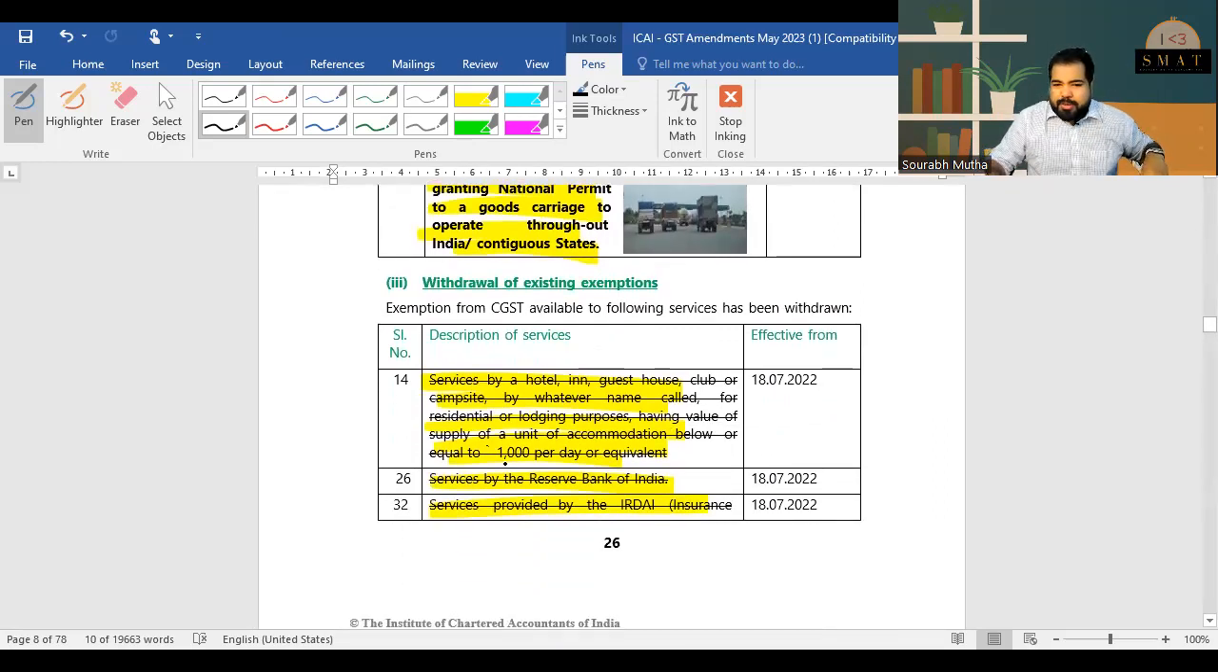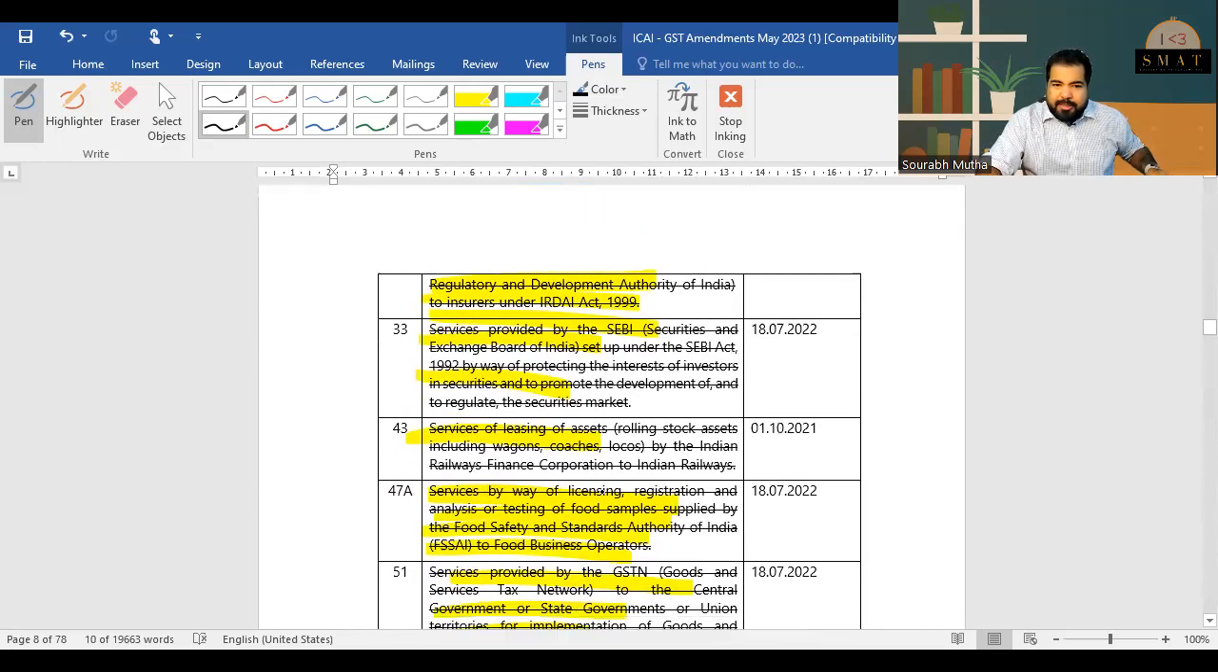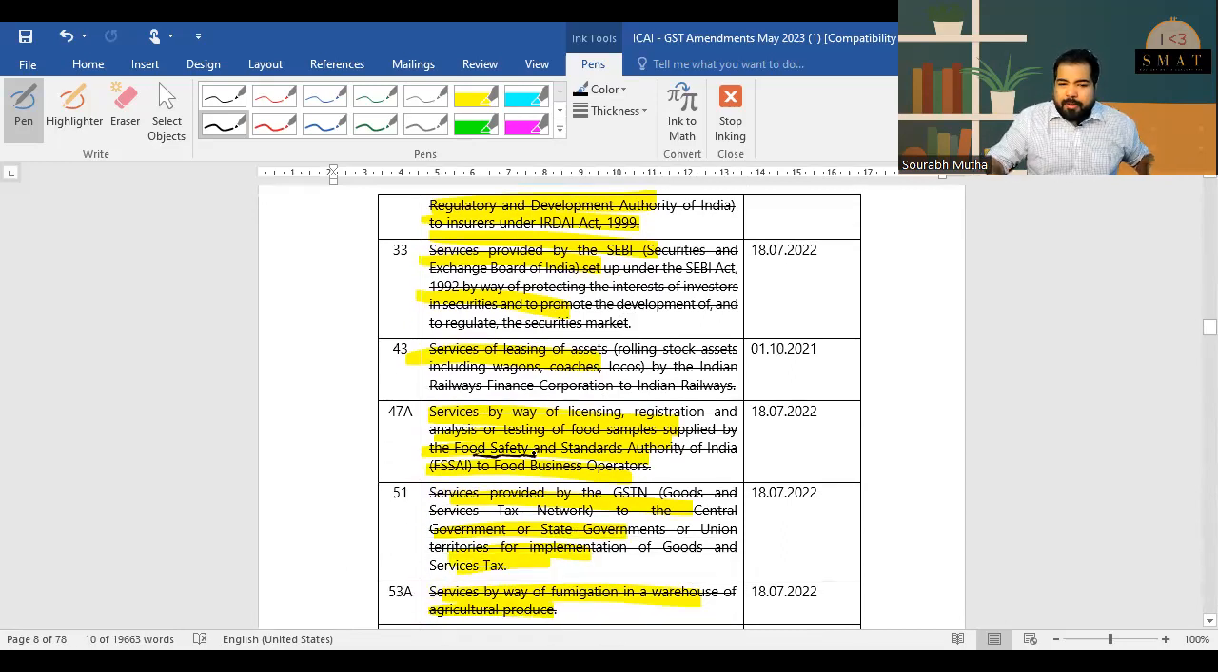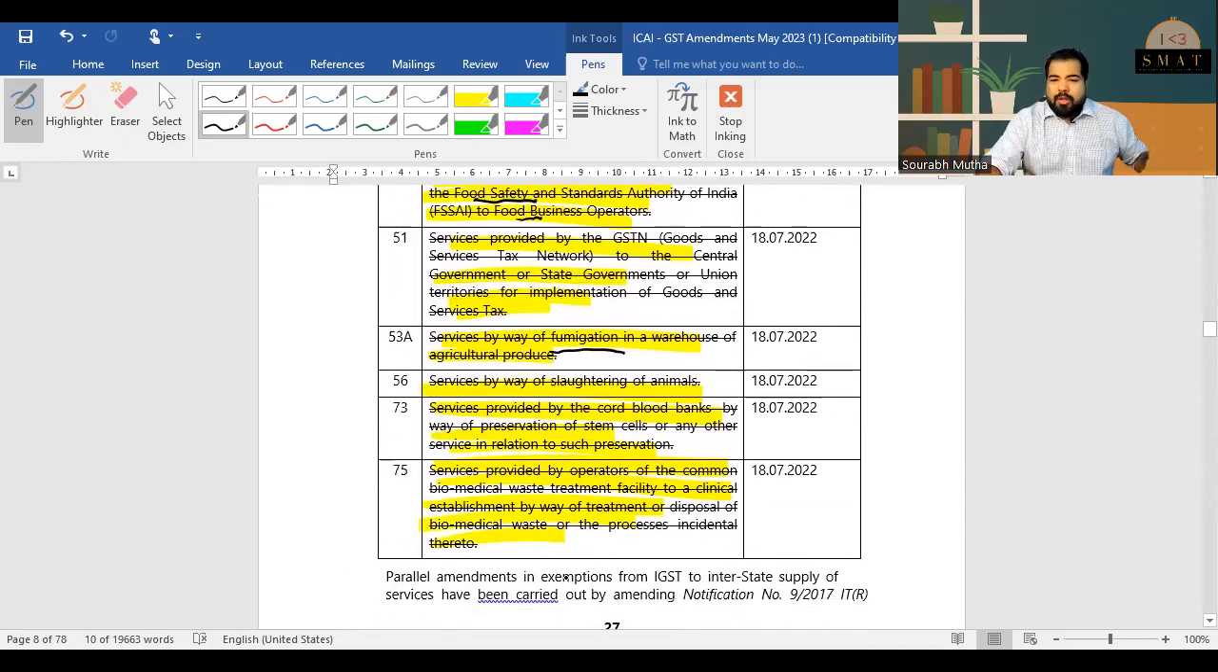Guest houses, 1,000 rupees has been removed. RBI, IRDA now are under tax, GST, SEBI. This all we had known. Food sampling is here. GST and fumigation we already discussed. That's all repeated. So yes.